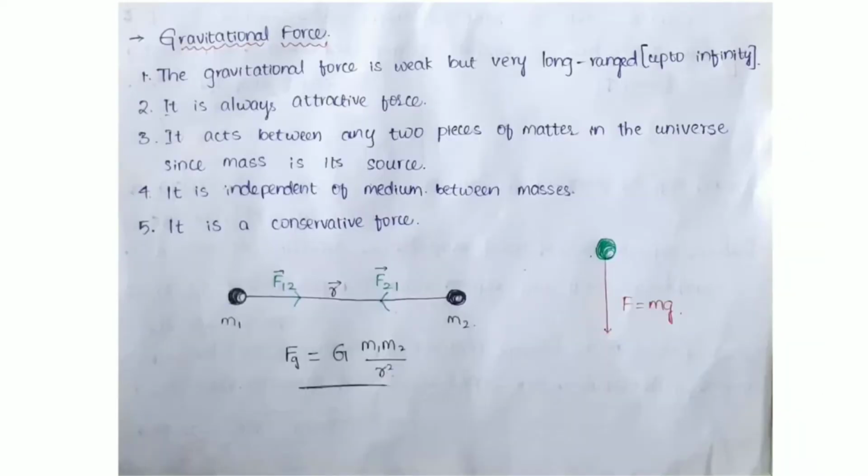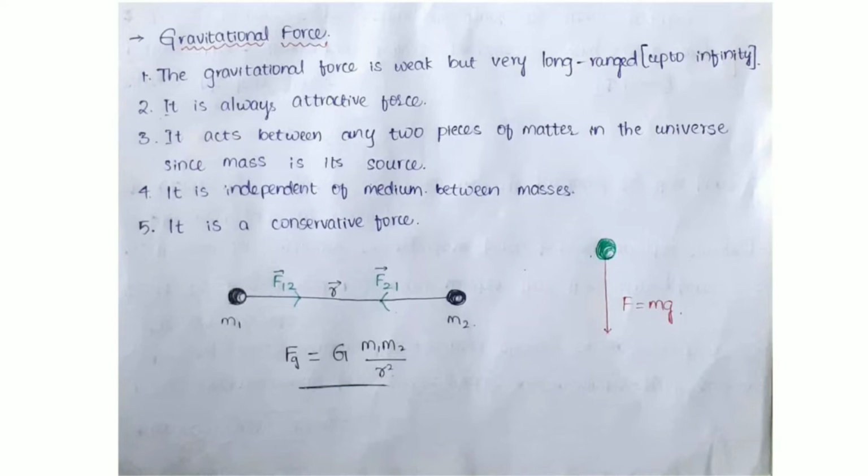We have come to gravitational force. The gravitational force is weak but very long ranged, up to infinity. The action of this gravitational force extends to infinite distance. It is always an attractive force, because when we throw a ball into the sky, it never goes on into space beyond the atmosphere of the earth. It falls down to the earth because this is an attractive force. It acts between any two pieces of matter in the universe, since mass is its source.